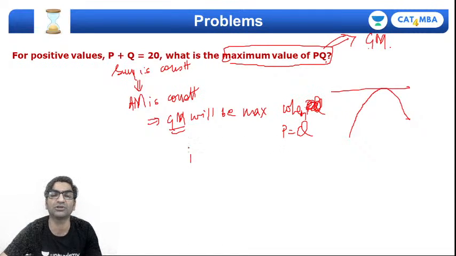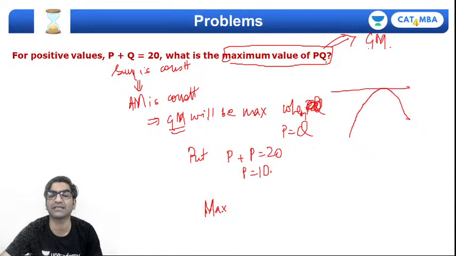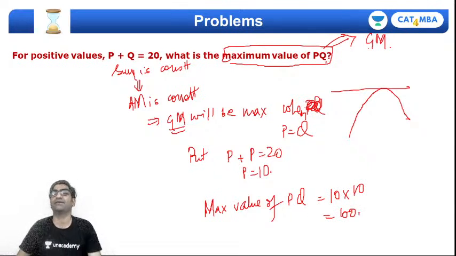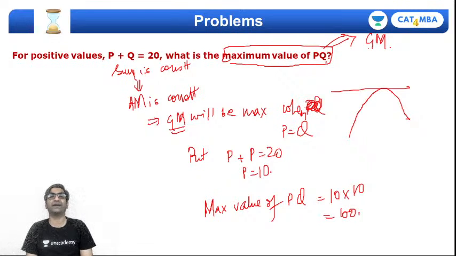Right? So simply put P is equal to Q, right? So you'll get P plus P is equal to 20, which means P is equal to 10, right? और अगर P 10 है, तो what is the maximum value of PQ? The max value that you wanted of the product PQ will actually be equal to 10 into 10, 100, right? So come what may, if the sum of two positive numbers is 20, then their product cannot exceed 100. It has to be at max equal to 100 only.